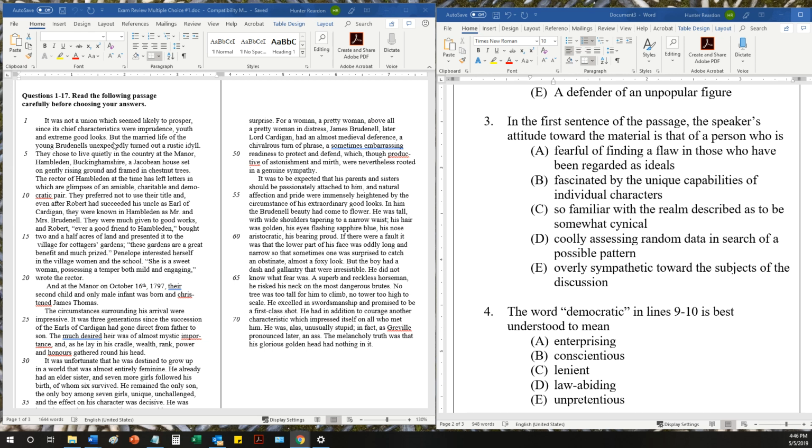But the married life of the young Brudenells unexpectedly turned out to be a rustic isle. So here's why the word cynical makes this answer correct, right? This one word is it. He's sort of like, hey, these people got married because they were both imprudent, like maybe didn't make the smartest, wisest decisions. They were young when they got married, and they were both very attractive.